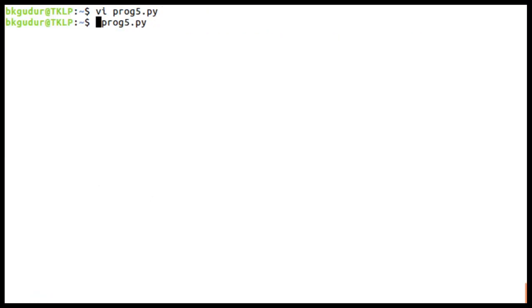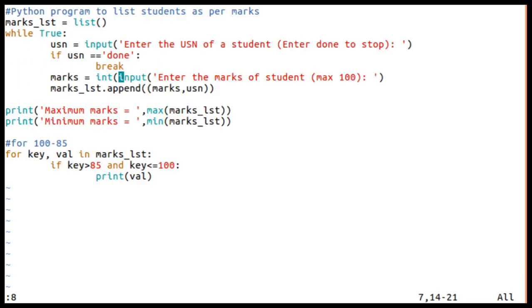Look at this, Python 3. Oh, this has not been closed. Here, look at this, it has not been closed. That's the problem.